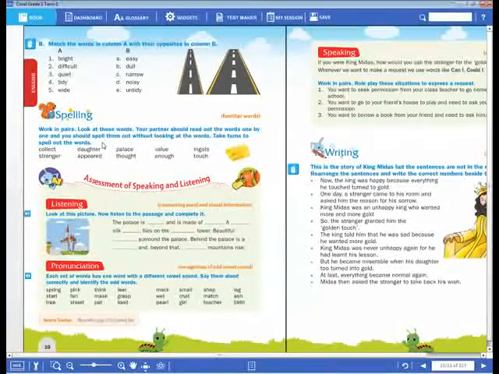Now the second one. D-A-U-G-H-T-E-R. G-H-T-E-R is there, but we have to read it as daughter. How do you read this one? Daughter. Okay, so everyone should spell it. Now read it with me, dear children. Along with me, you should also pronounce this word.